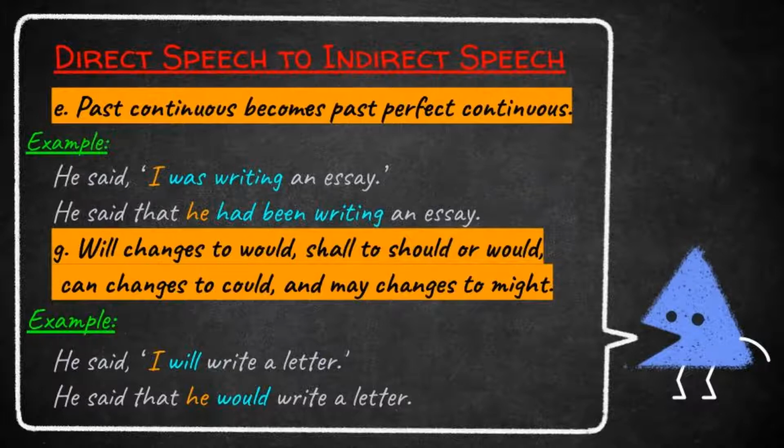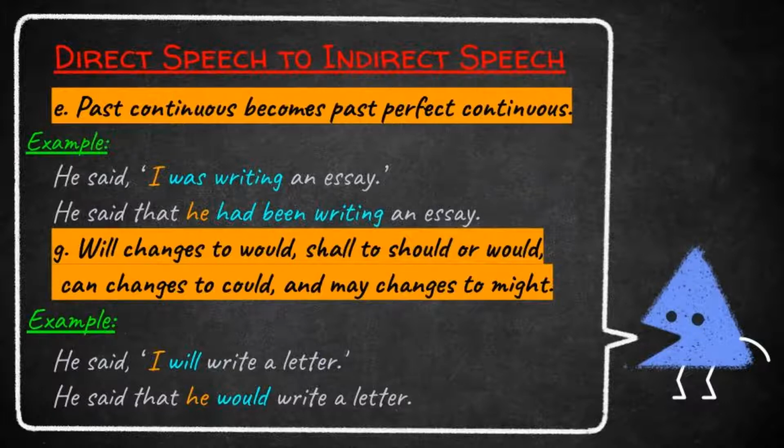Now let us see the indirect speech. He said that he had been writing an essay. So we removed punctuation marks, inserted the conjunction that, changed the pronoun I to he, and then was writing. It is in past continuous tense. So what have we changed here in indirect?